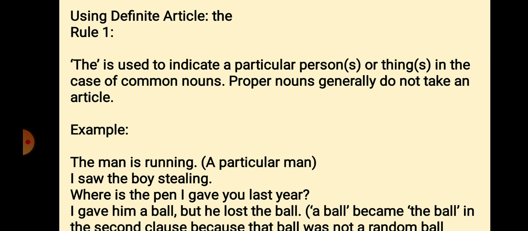Where is the pen I gave you last year? I gave him a ball, but he lost the ball. A ball became the ball because when we use a ball in the beginning, that is the first time we are using the noun. Again we use the same noun, so we have used article the because it is repeated again.